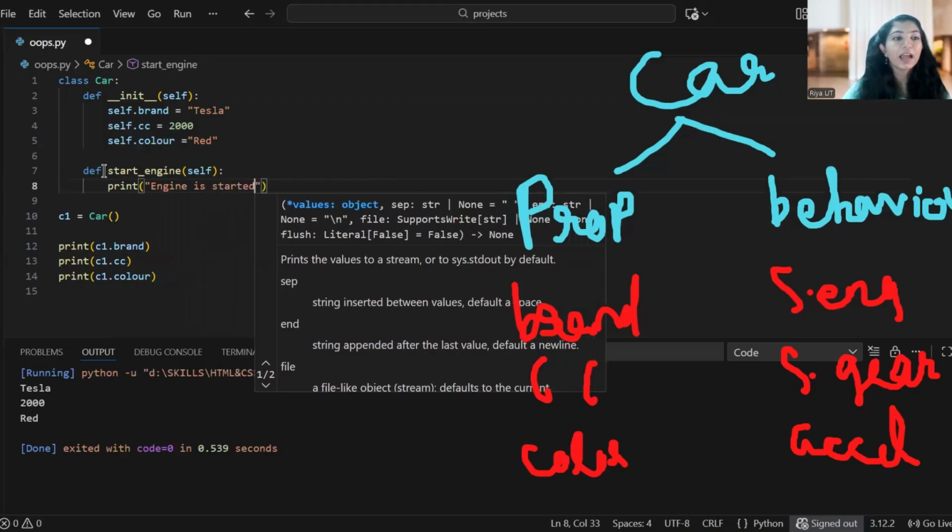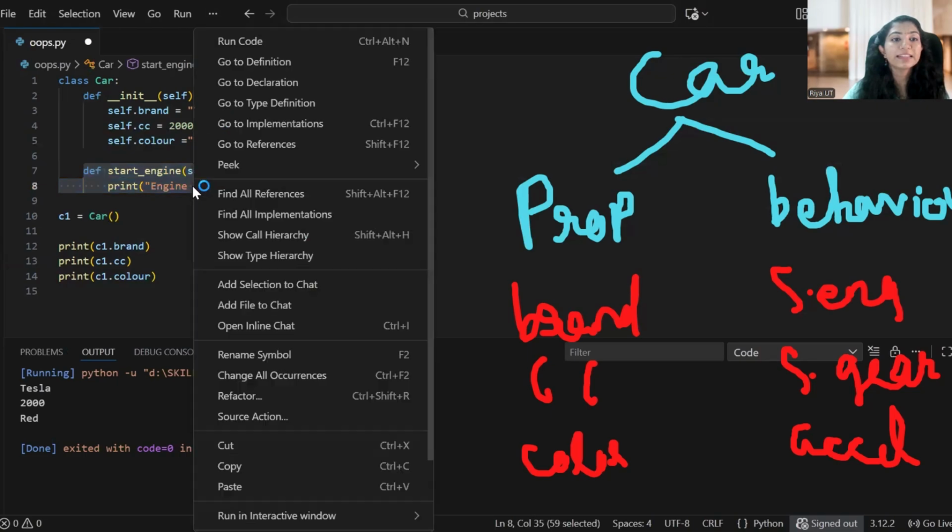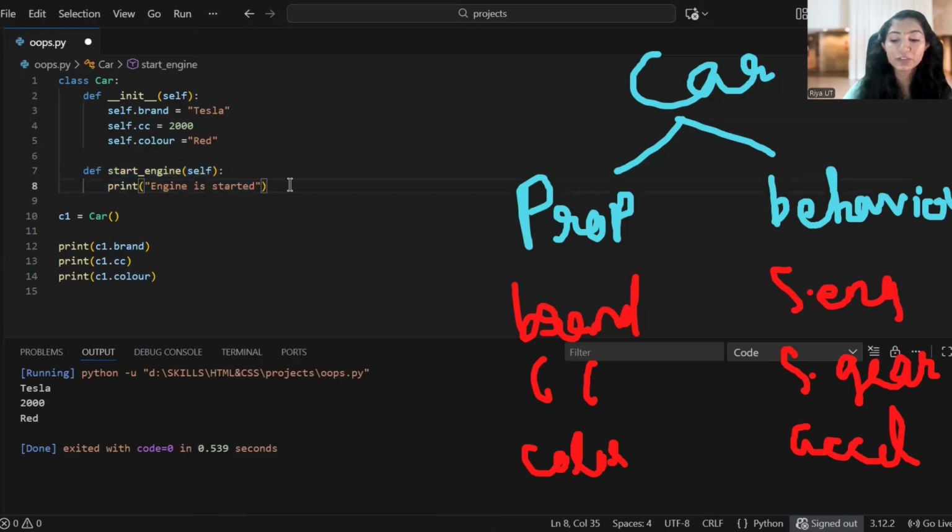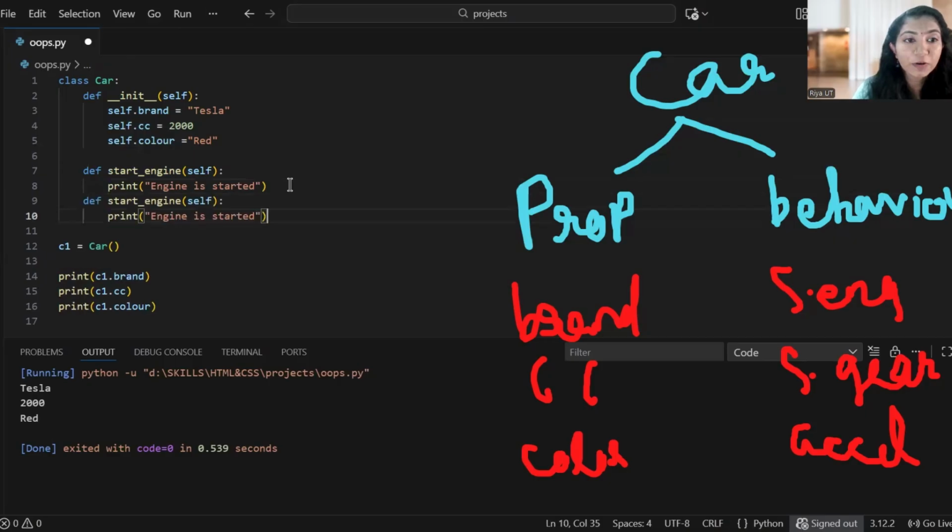Now I wrote one method. Similarly, I want to write the next one, so I'm just copying and pasting it over here. And the next one, what do we have? Shift gear, right? A car can shift gear. So I wrote shift gear. Then I have a print statement: shifting the gear.